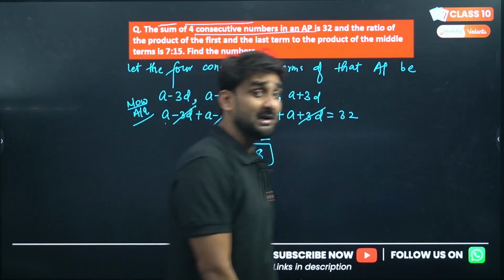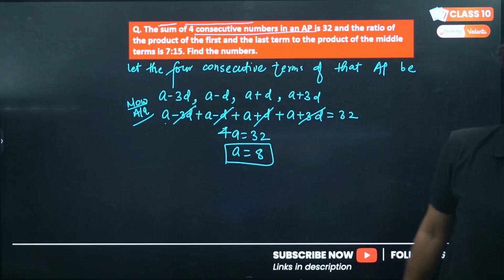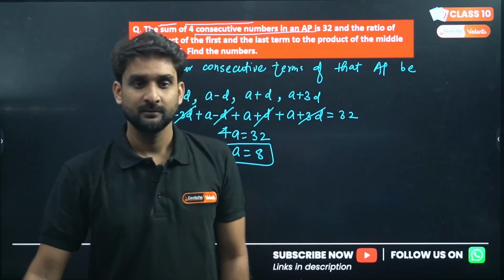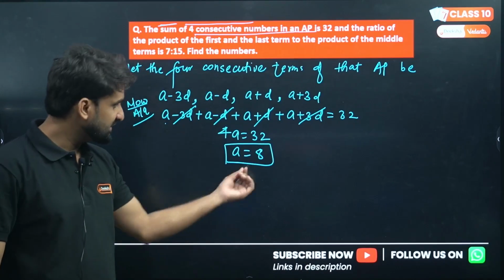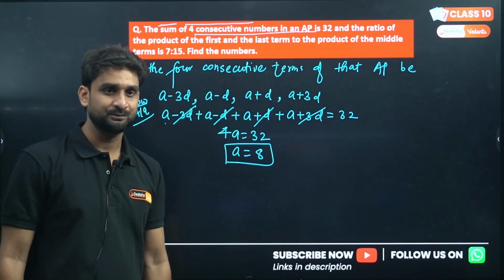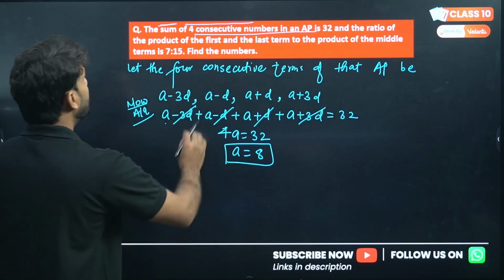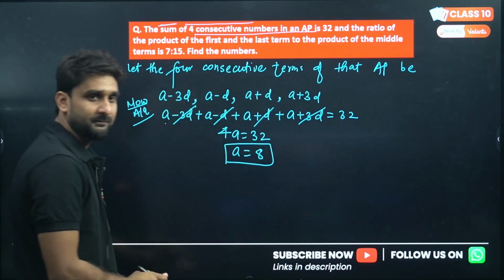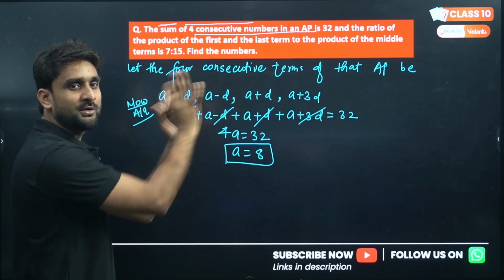You will directly get the value of the first term once you have let the consecutive terms of the AP. So this will be the A. This is the first term here, my dear kids. So by following the first statement of the question, we got the value of A. Now time to follow the second statement.